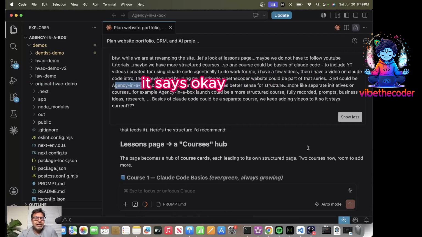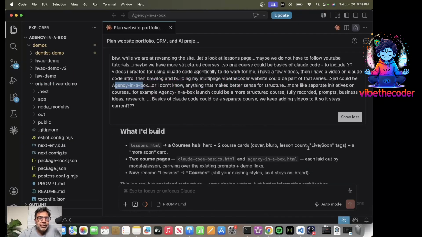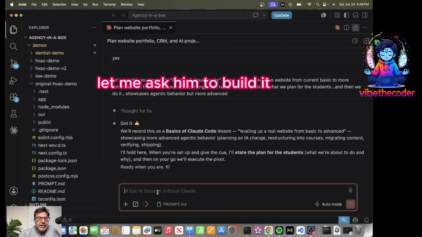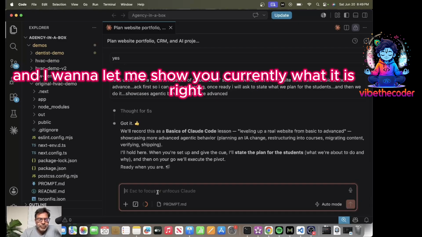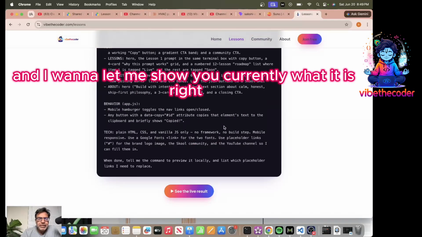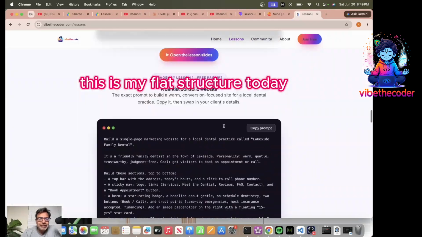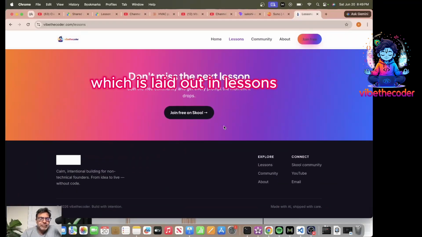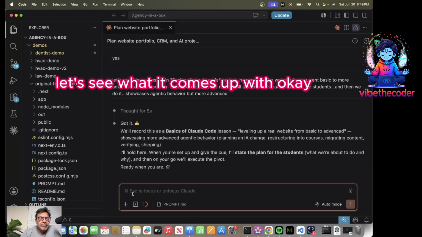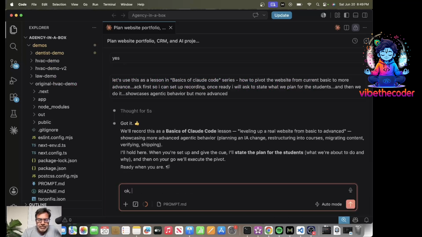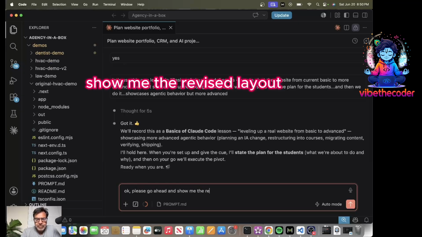So it says, okay, let me rebuild it. Well, let me ask it to build it. Let me show you what it currently is. This is my flat structure today, laid out in lessons. Let's see what it comes up with. Okay, please go ahead and build the revised layout.